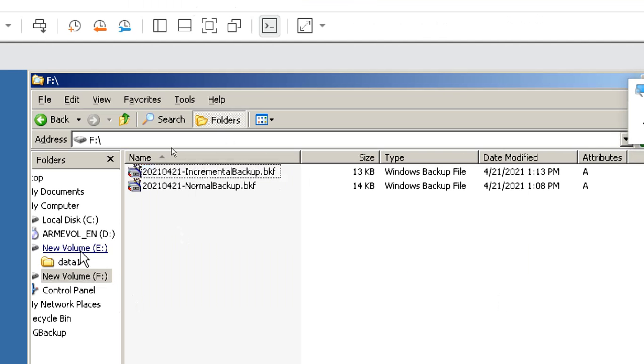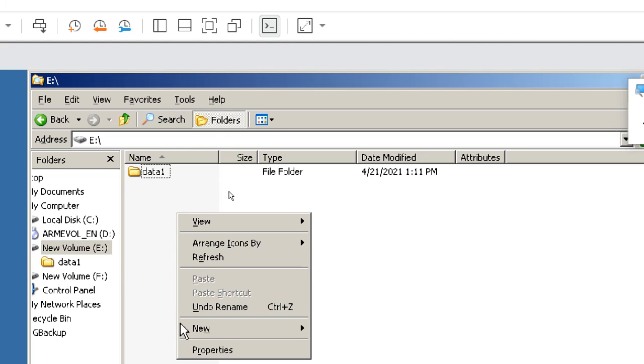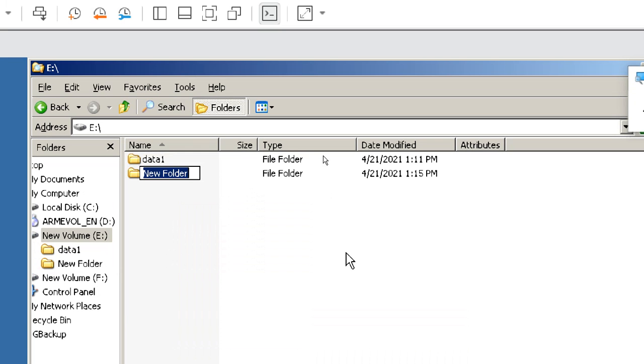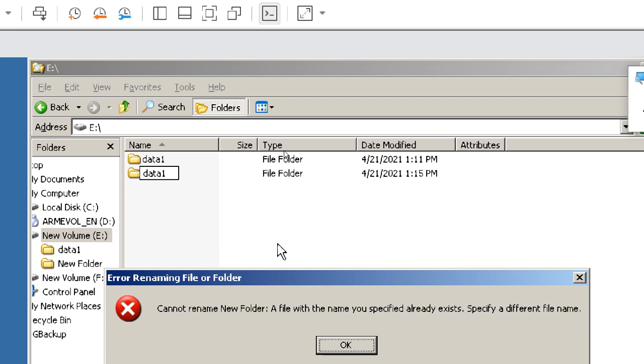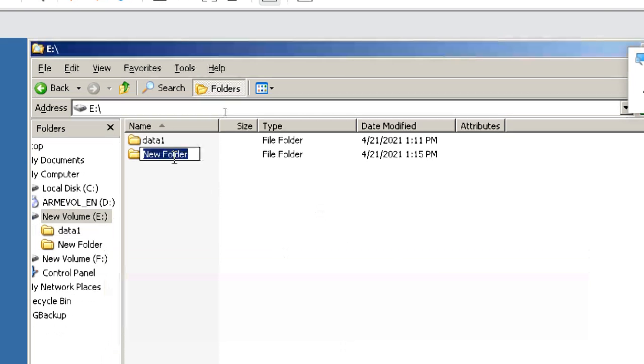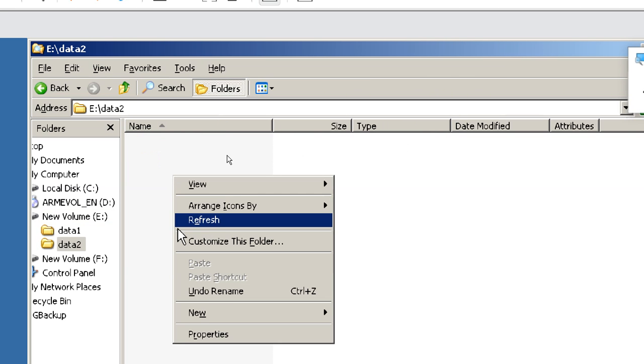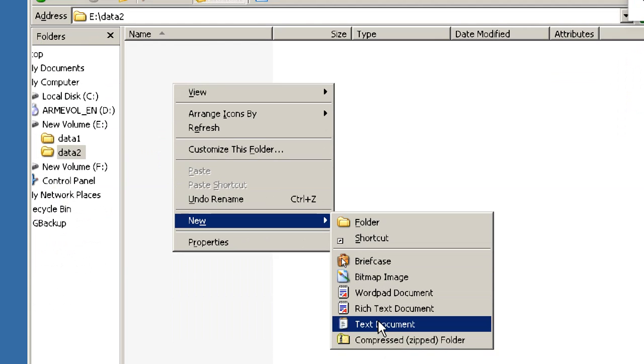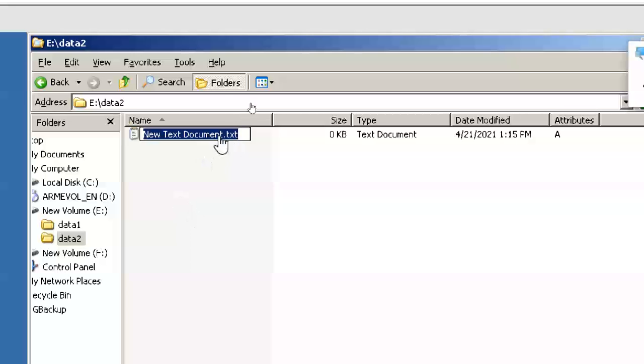Next, here I'm going to create one more folder, data 1, then data 2. In data 2 I'm also creating new files.